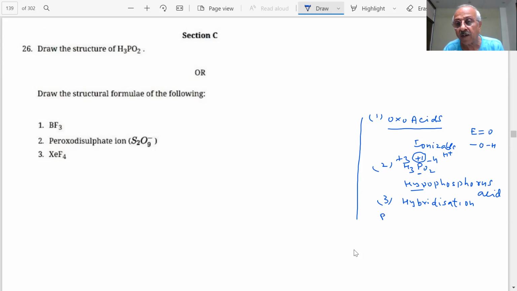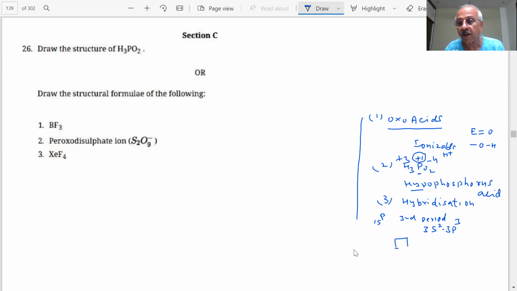What is the electronic configuration of phosphorus, student? The atomic number is 15. So how will you write the electronic configuration? This is in which period? Third period. It is sp3 here. 3s2 3p3.